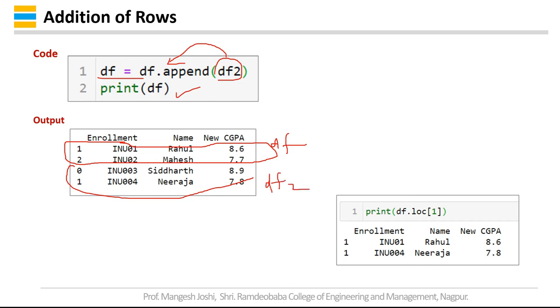So you can see that there are two values with index 1. If I print df.loc with index value 1, you can see that there are two values. In this way you can add new rows in the data frame.